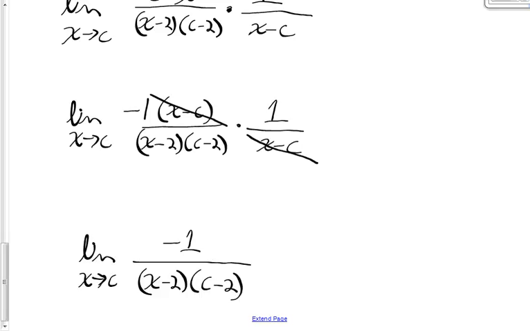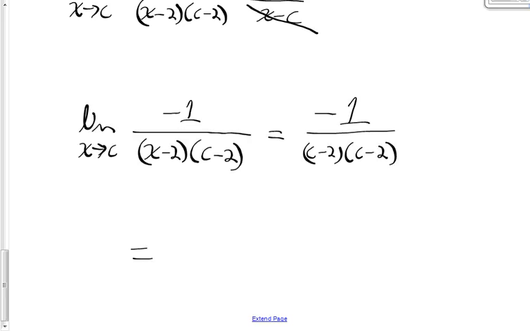And now, since I've canceled out that factor that caused the numerator and denominator to be 0, I'm ready to plug in c for x again, because x is approaching c. So the limit as x approaches c then is going to be negative 1 over c minus 2 times c minus 2, or negative 1 over c minus 2 squared.